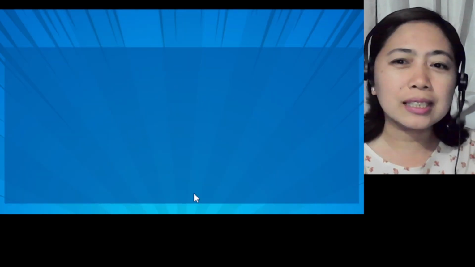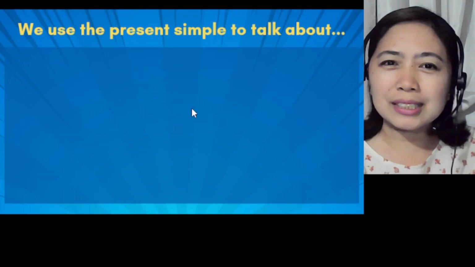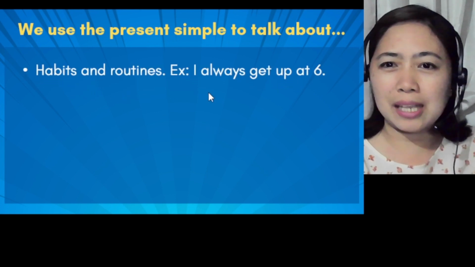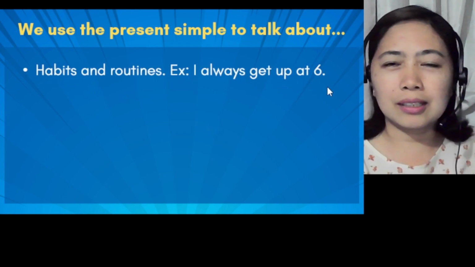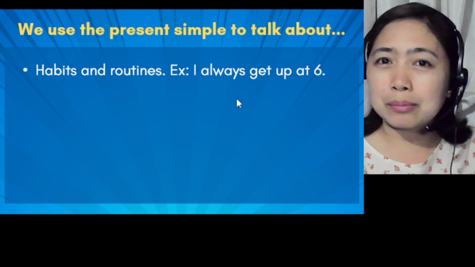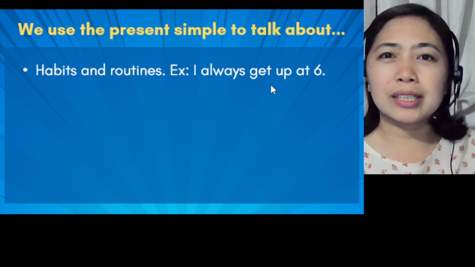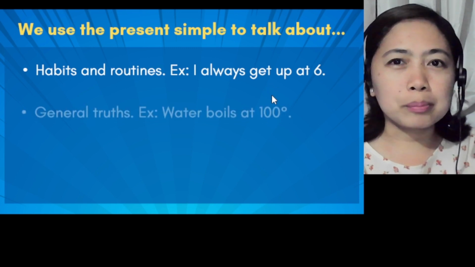There are many ways we can use present simple in our sentences. We use present simple when we talk about habits and routines. For example, I always get up at 6 in the morning. So it's your habit. It's already your routine. That's why you use get. Your phrasal verb here is actually get up. So that makes it present simple.